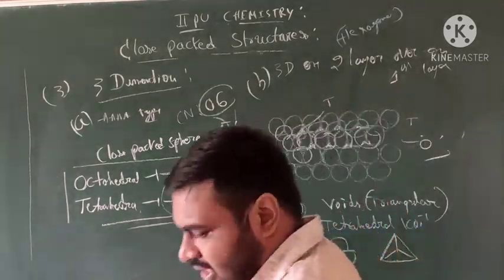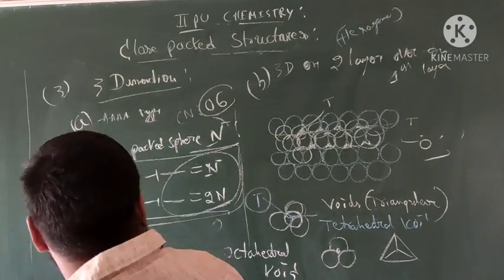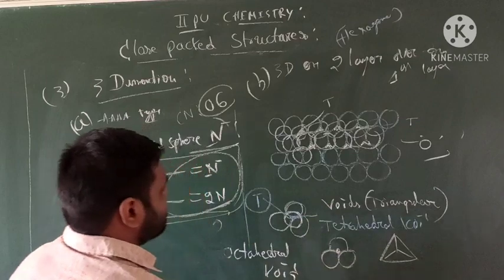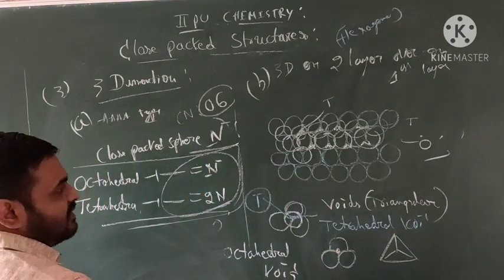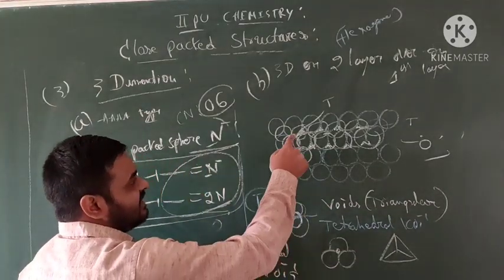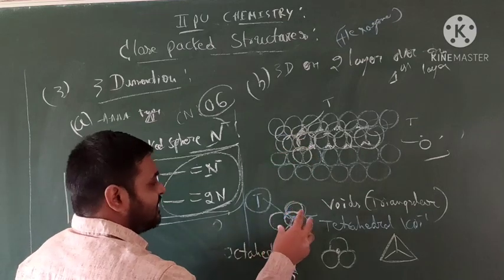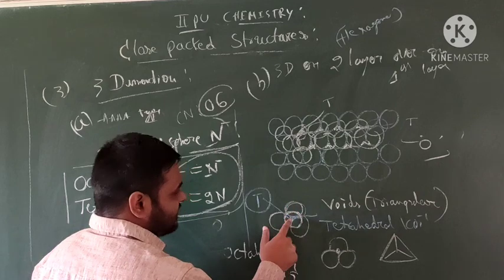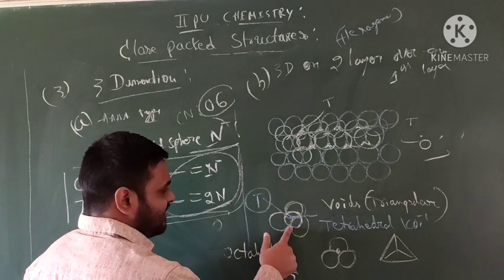Okay students? Now lastly, next one, the 3-dimensional 3 layers over the first layer. Don't get confused. This is a tetrahedral, 3-dimensional. With the fourth sphere, the fourth ball will appear in that space. This is called what? Tetrahedral.